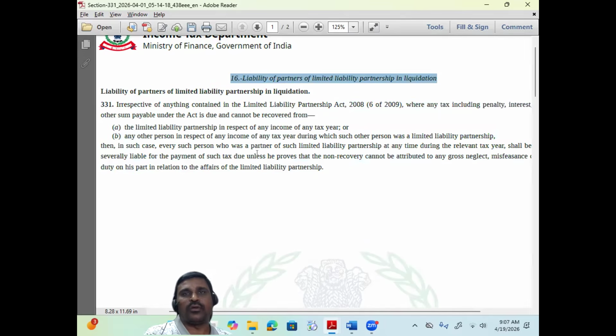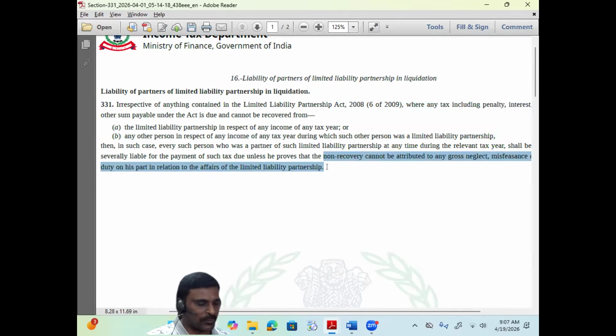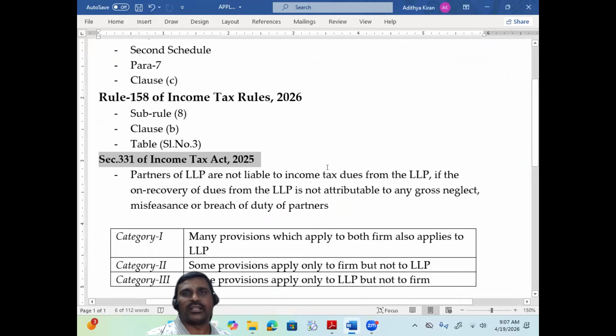That is the limited liability protection given to private limited companies as well as to LLP. The same provision applies to both. This protection will not be available for a partnership firm. Partnership firm partners are liable; there is no question of negligence. A partnership firm has unlimited liability for the partners. Firm and partners are not two separate entities, but this protection is given to LLP. Based on this provision also, we can say that firm and LLP are altogether different entities, even though some common provisions are there.